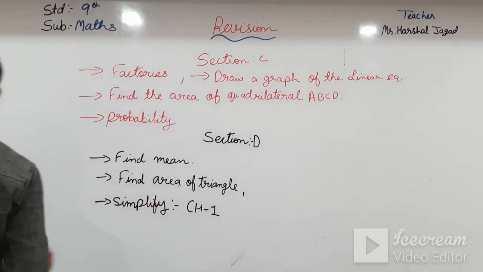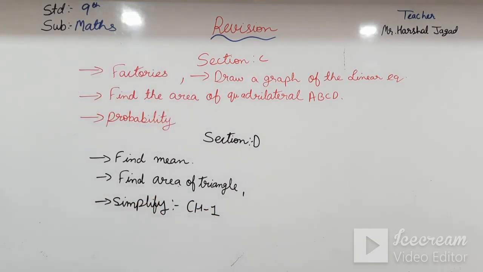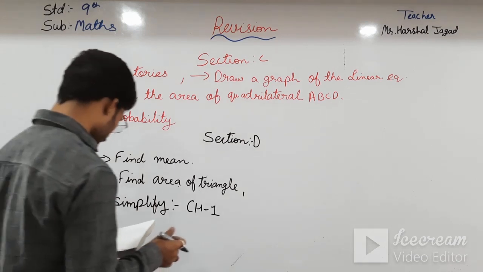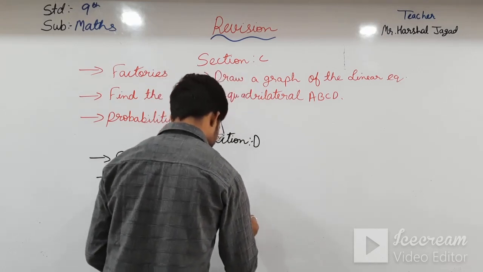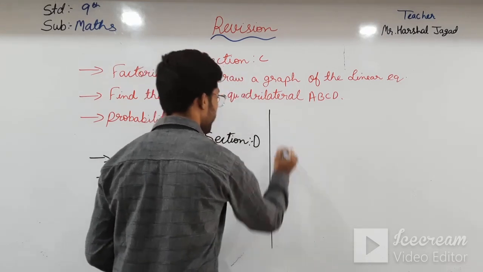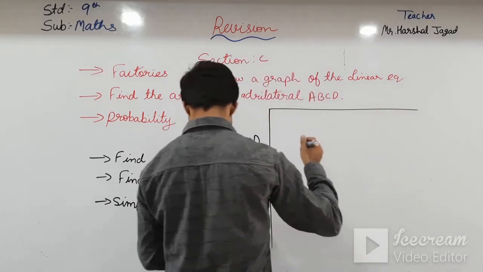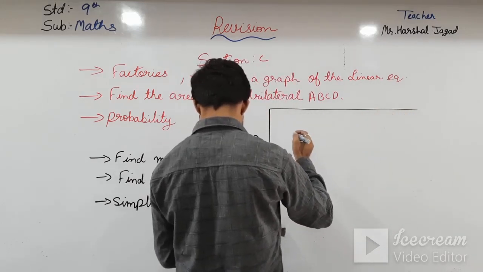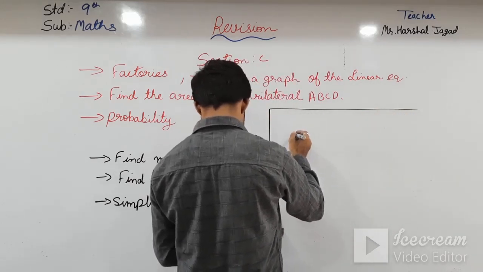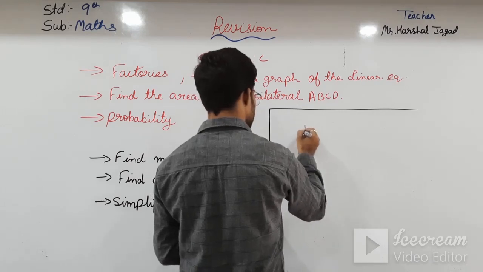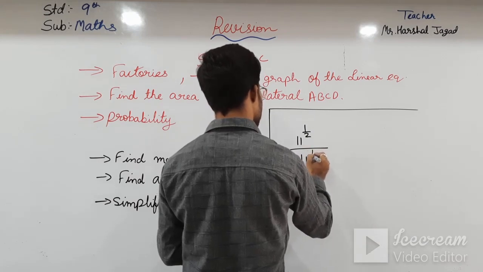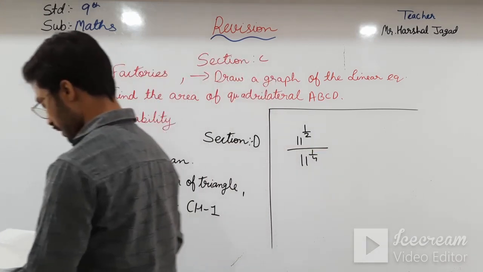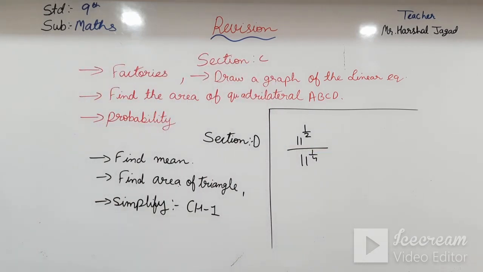See here, I am just calculating one example, so you can know how to simplify any of this. Here in exercise 1.6 it is given that 11 raised to 1 by 2 upon 11 raised to 1 by 4. So how to simplify this?